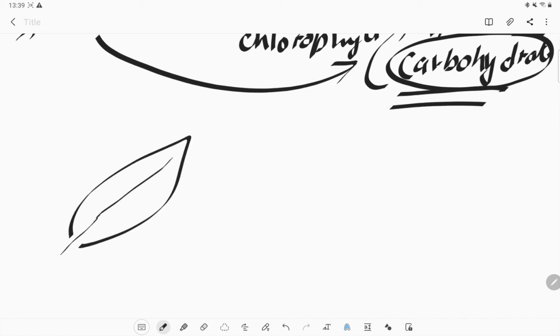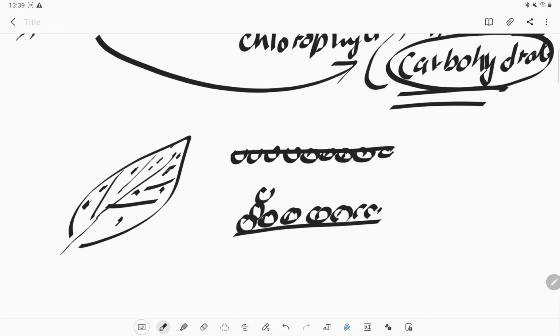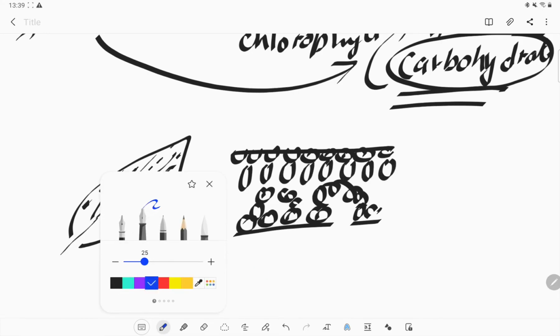Okay, now what is a leaf? This is a leaf, this is the structure of a leaf, and on the leaves you can see there are some pores. Those are the stomatal pores. If we take a cross section of it and observe the leaf under the microscope, the leaf structure looks like this kind of structure. And these are some other cells which contain chlorophyll. So what are these?